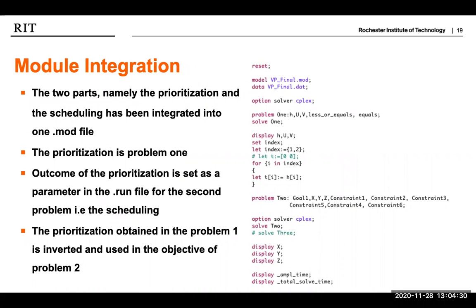The two modules, prioritization and scheduling, have been integrated into one .mod file. Here, prioritization is called first as problem 1, taking inputs of the available purchase order information. The outcome of the prioritization is set as a parameter in the .run file for problem 2, which is the scheduling module. Problem 2 also takes the input of the available flight information. This model is already functional within one file. For deploying the solution to UNICEF or other organizations, this file could be converted into an executable using Python or a similar language, which would allow the user to utilize the solution without requiring they had AMPL installed.